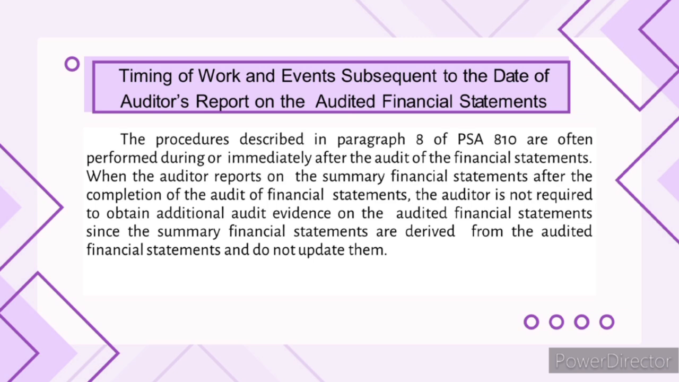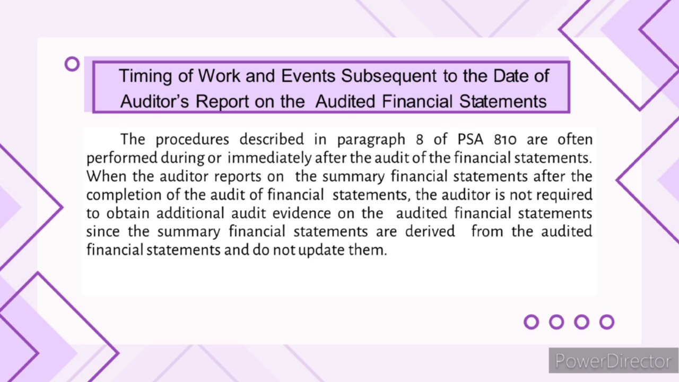So, when the auditor reports on the summary financial statements after the completion of the audit of the financial statements, the auditor is not required to obtain additional audit evidence on the audited financial statements. Since the summary financial statements are derived from the audited financial statements and do not update them, this explains that the procedures are usually carried out during or immediately after the main audit of a company's financial statements.